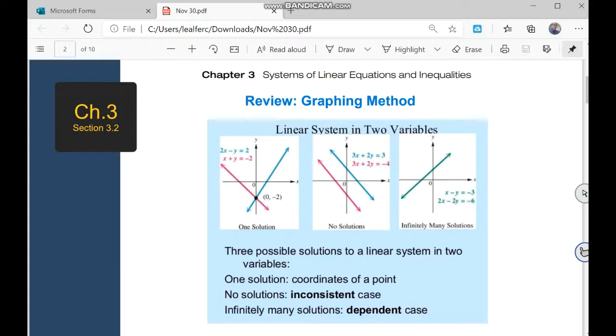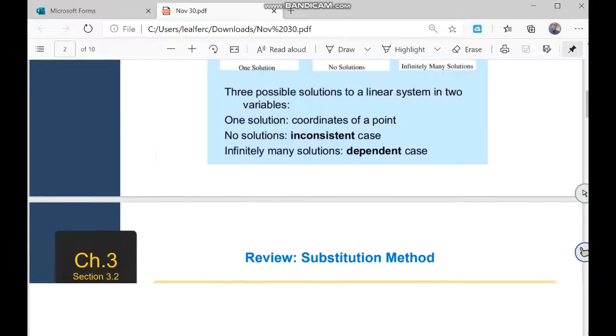We saw this by applying the graphing method, but these are also the same situations you're going to find if you apply the substitution method, and the same situations if you apply the addition method. No matter the method that you use, for the same system of equations, you're always going to have the same solution. There's no way you apply one method and find a different solution than with another method.